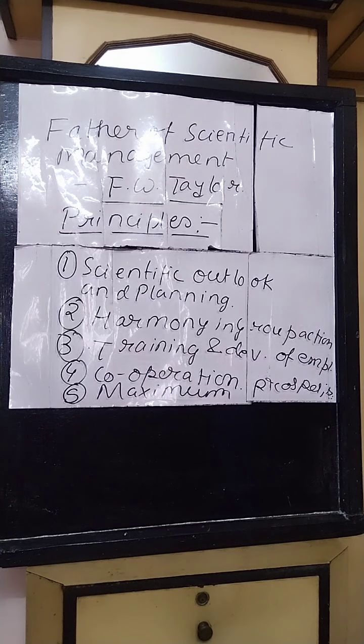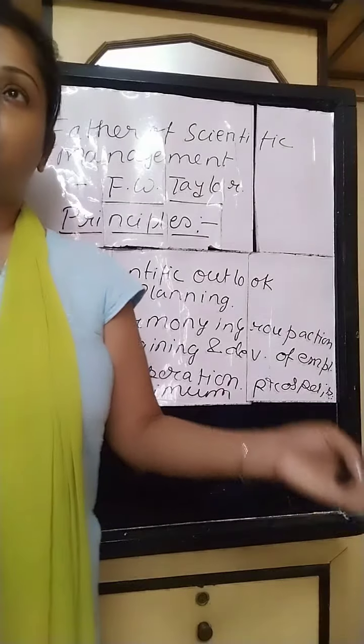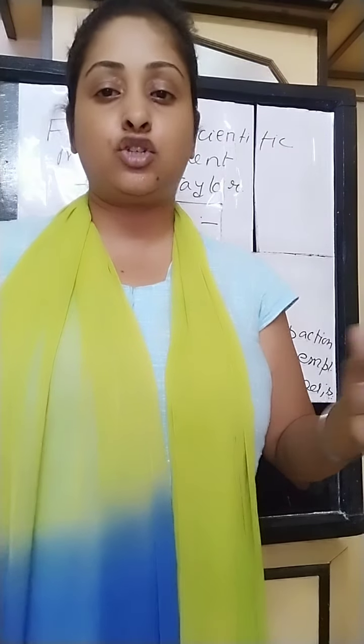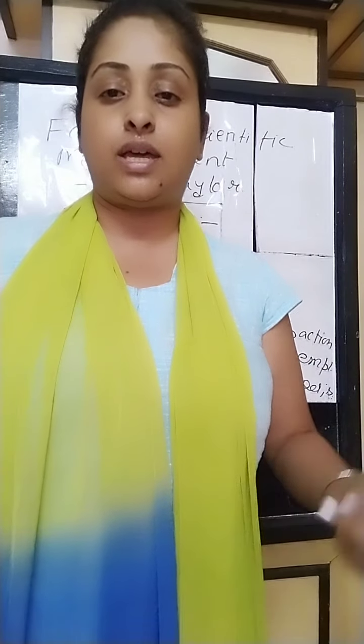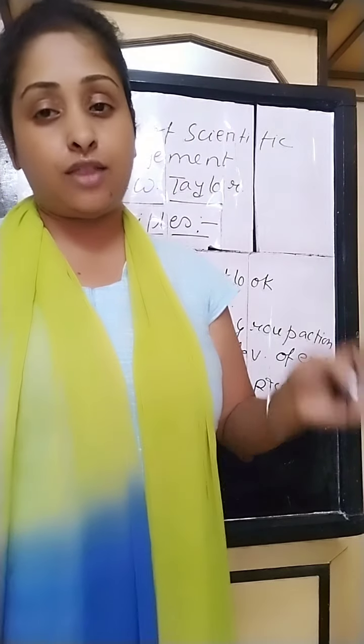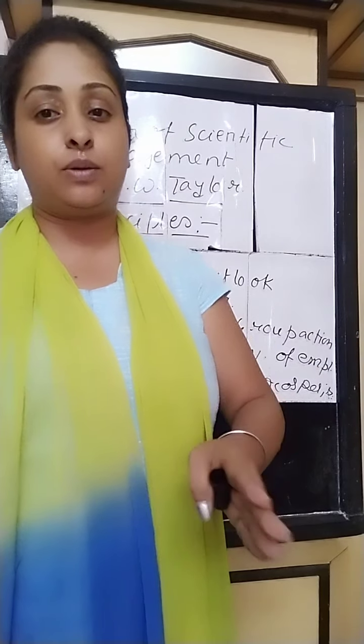The next point of scientific management is division of work and fixing of responsibility. Division of work means dividing a total job into small parts, and persons who are skilled in a certain part should be assigned to do that part only, so that specialization occurs. Fixing of responsibility on one section of people is also part of these principles.